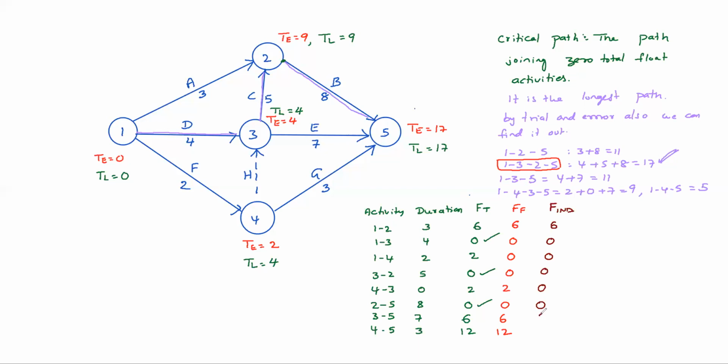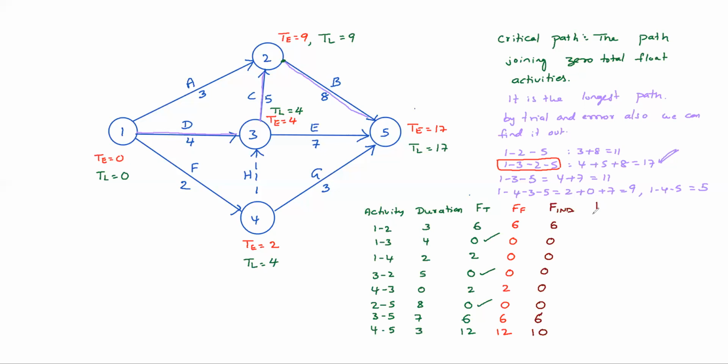Then 4, 5: finishing is 17, starting is 4. 17 minus 4, 13, 13 minus 3, 10, because of the tail event. So independent float is nothing but free float minus tail event slack. Tail event slack here for 4, 5 is 2 days. That's why the difference.